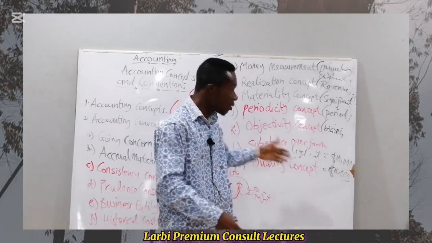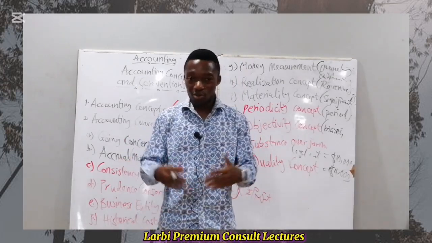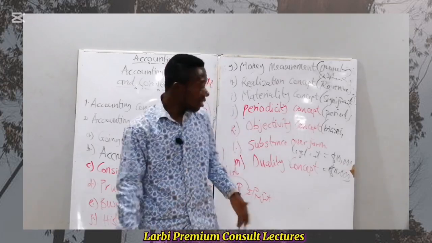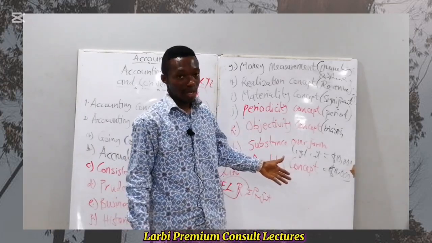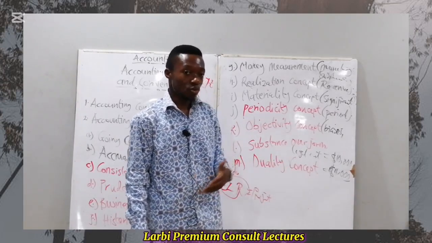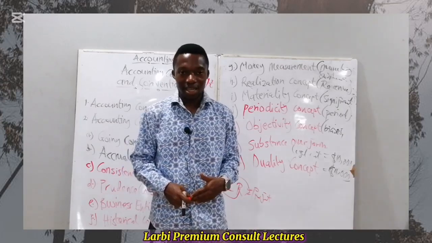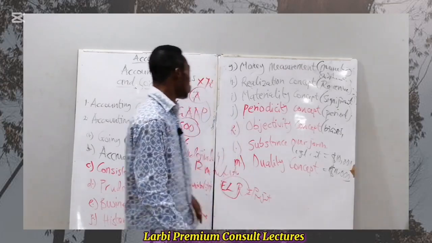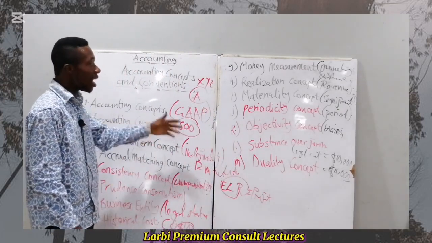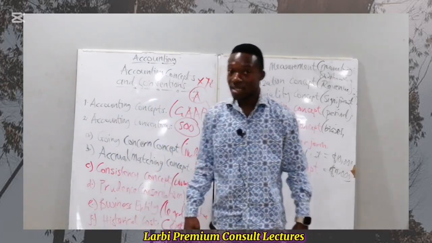We will exploit this when we get to the double entry, the golden rule for recording business transactions so far as accounting is concerned. So that is the duality concept that we're supposed to understand: that in recording transactions, it's supposed to affect the books twice. It's supposed to have a debit balance and a credit balance. And that is all we're supposed to understand when it comes to the accounting concepts and conventions that we're supposed to know so far as the preparation of financial statements is concerned.